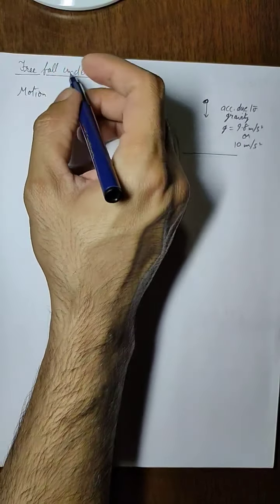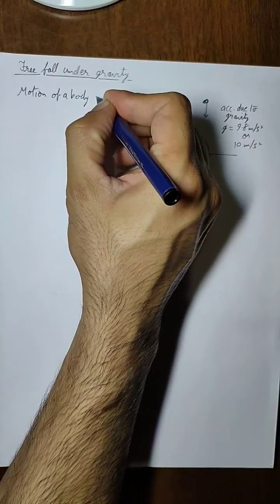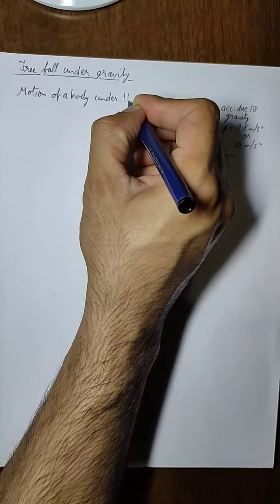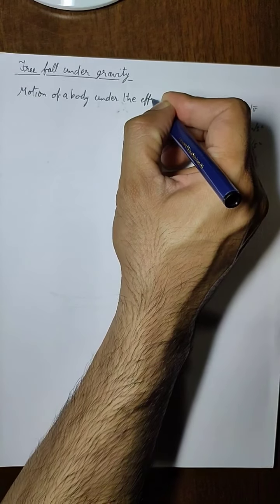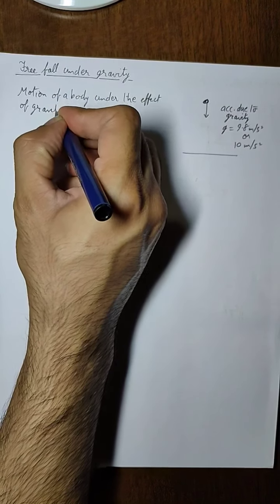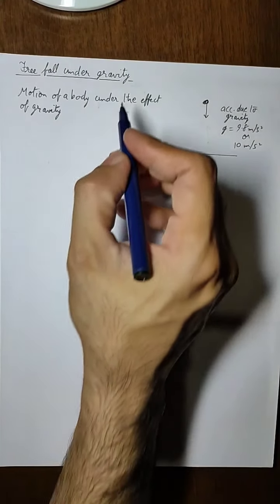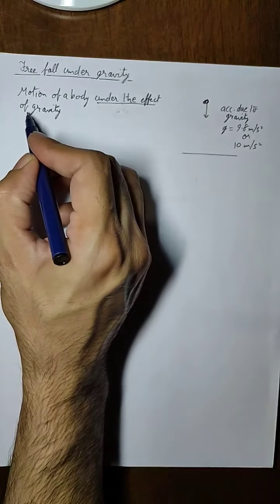So we can write for free fall: motion of a body under the effect of gravity. Now remember, this particular motion is only under the effect of gravity, no other force, just gravity. We will neglect the air friction.